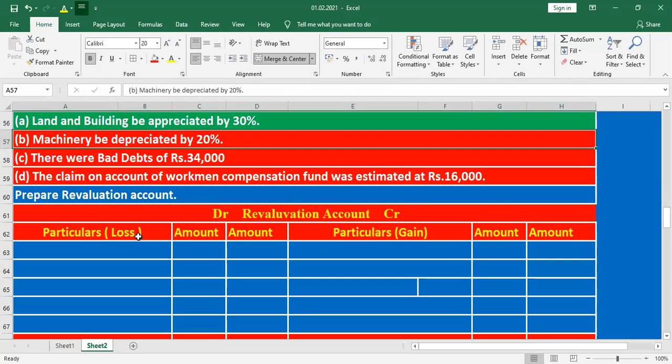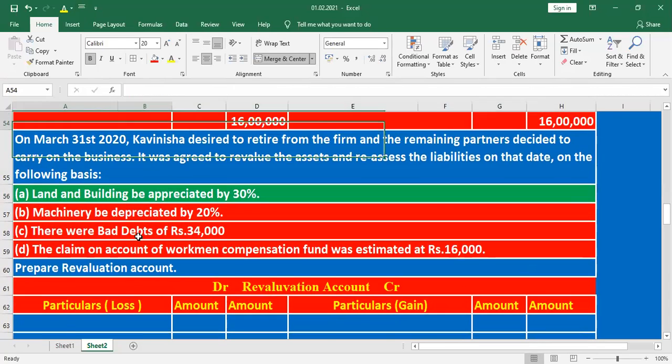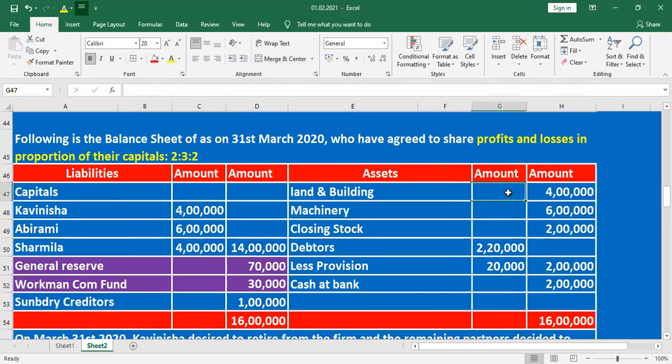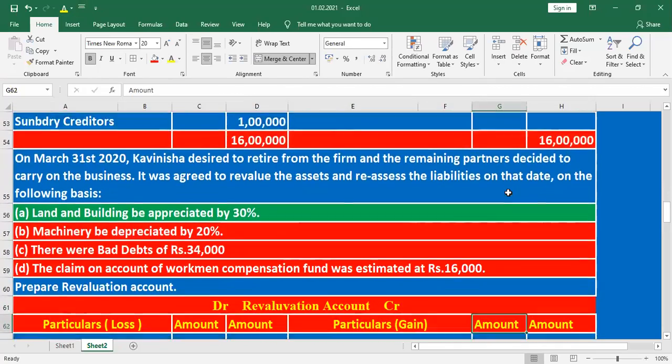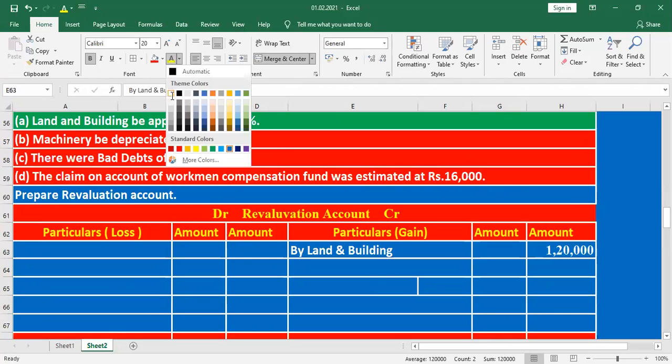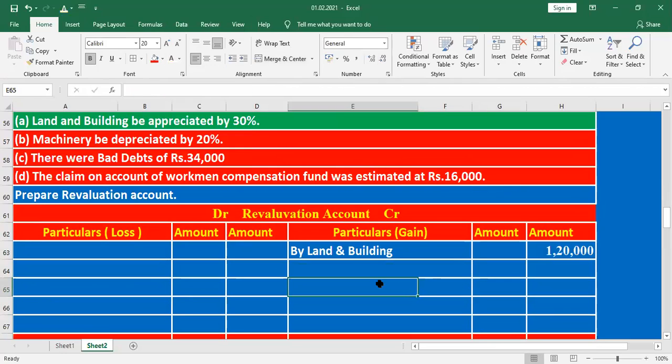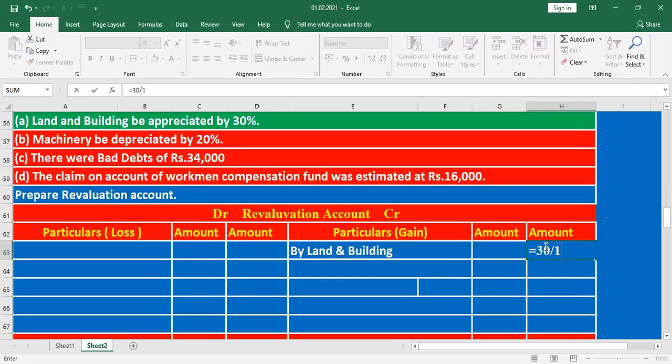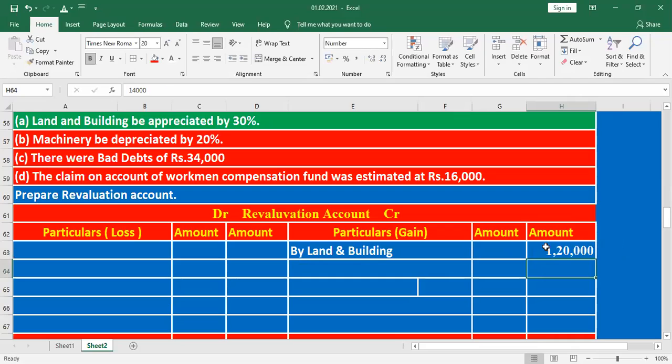The first one is land and building, appreciated by 30%. What is the value of land and building? 4 lakh. 30% on 4 lakh. Do we mention it on the credit side? Yes, because whenever the land and building value increases, it's a gain for us. 30 by 100 into 4 lakh. What is the value here? 1 lakh 20,000.